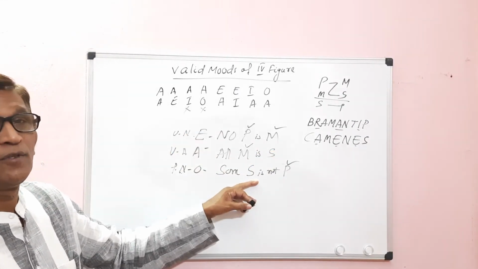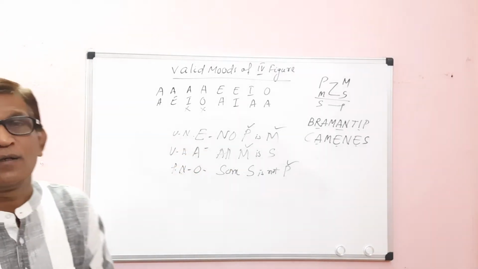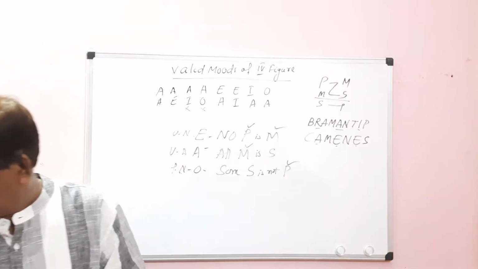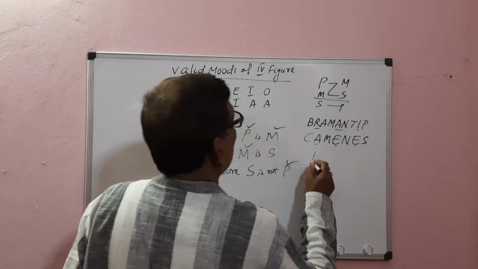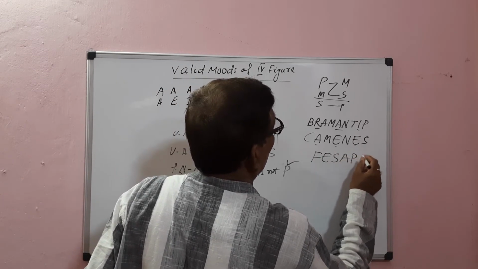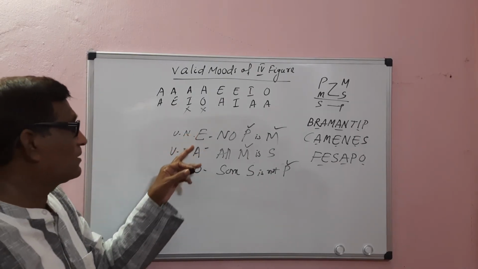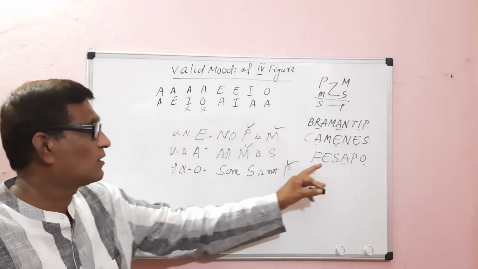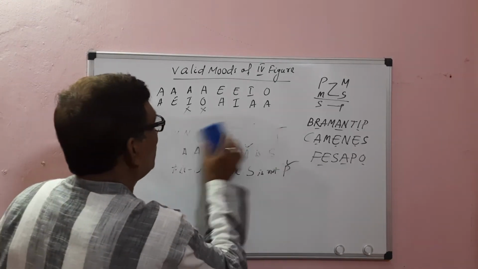Then this will be a valid mode in the fourth figure. From EA, the O conclusion comes, and its name is Fesapo. EAO, Fesapo: E major premise, A minor premise, O conclusion. Then EI.